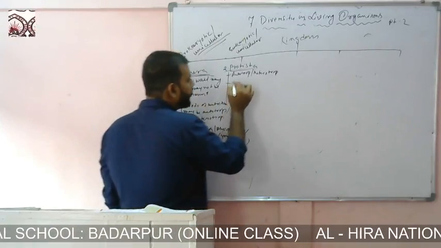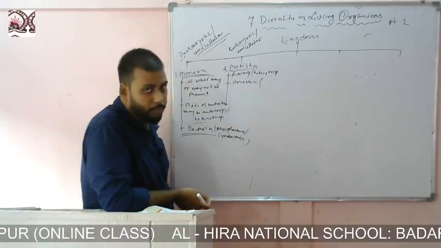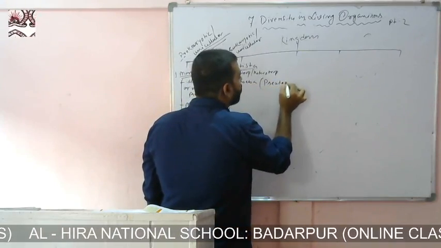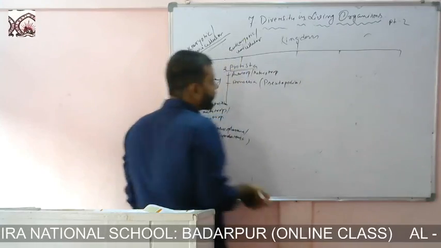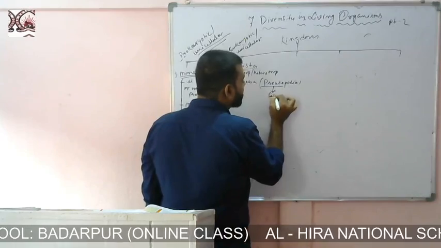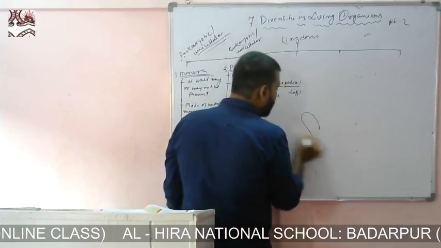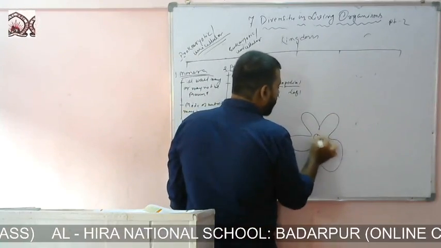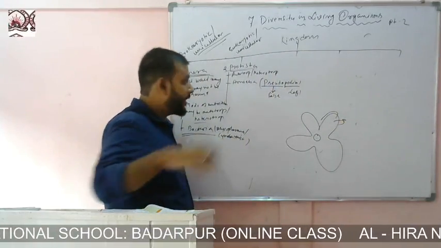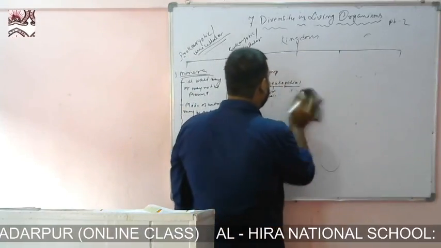Suppose amoeba. Amoeba is an organism of the kingdom Protista which has pseudopodia for its locomotion. Don't get confused. The word pseudo means false. Podia means leg. False leg, or suppose take this amoeba for example. These are the false legs and it uses them for movement. So amoeba has pseudopodia for locomotion.